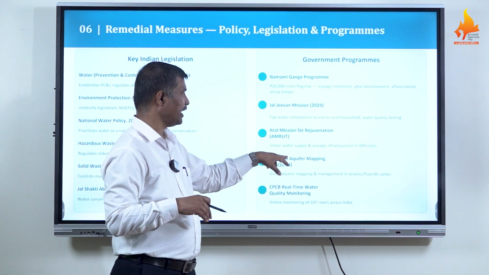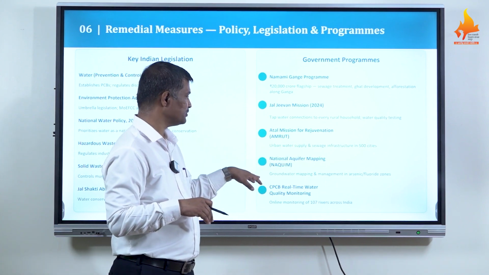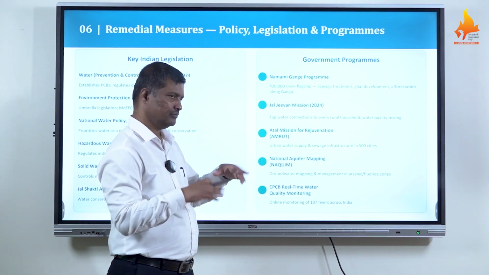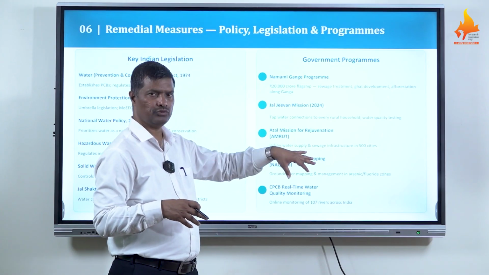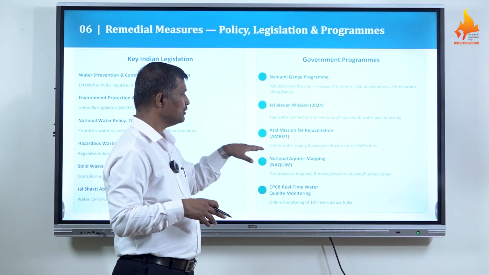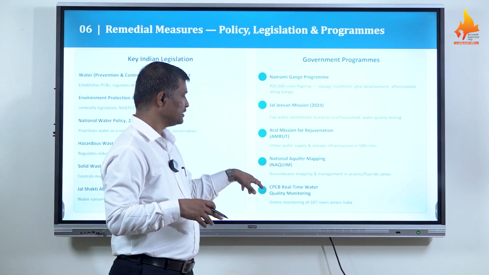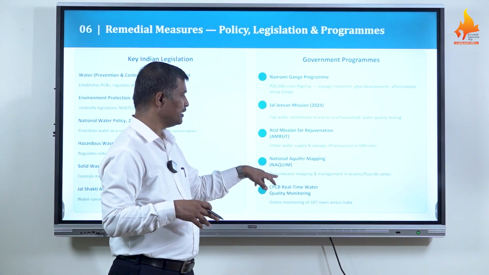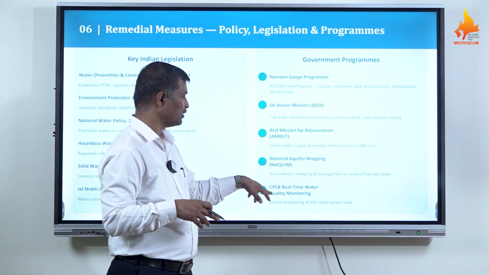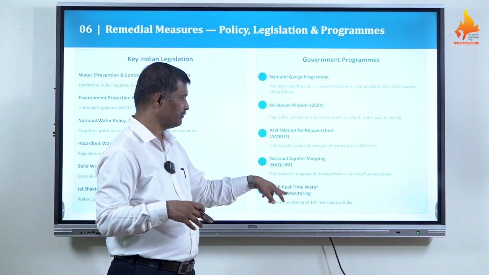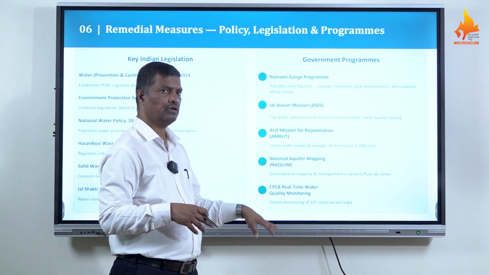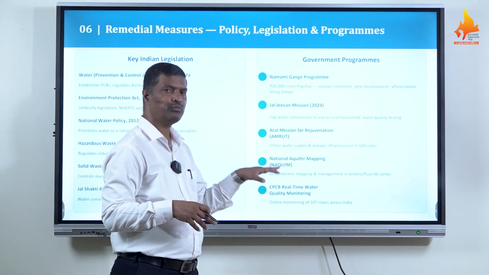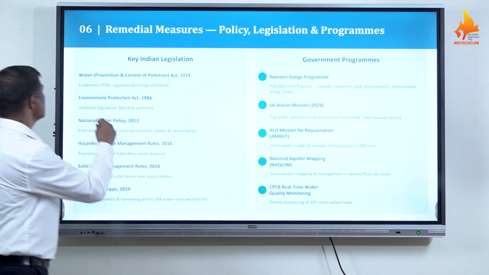Then National Aquifer Mapping: groundwater mapping to identify whether groundwater is contaminated, and management in arsenic and fluoride zones to stop heavy pollution of groundwater. Then the Central Pollution Control Board's real-time water quality monitoring, with online monitoring of 107 rivers across India. It helps in reducing the heavy pollution of water in future also.